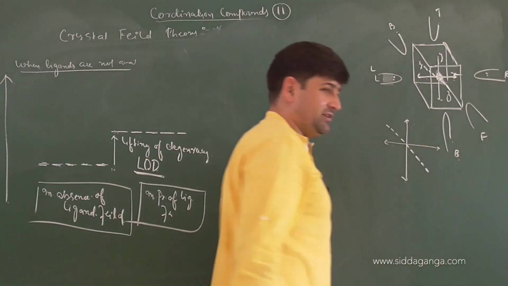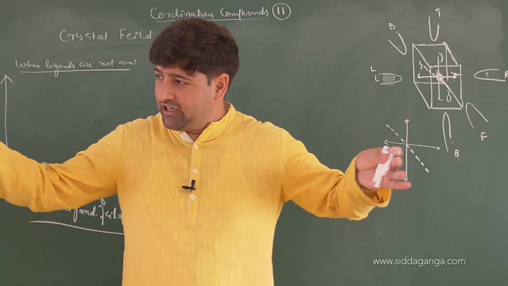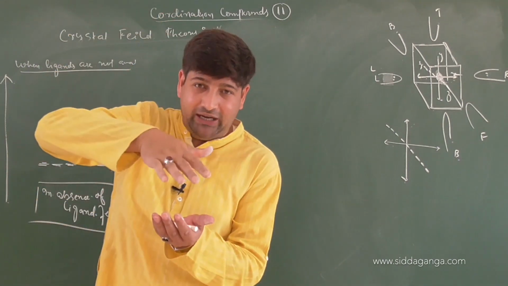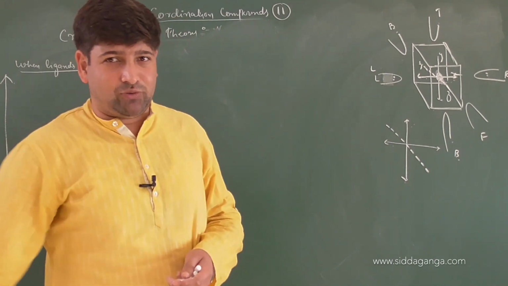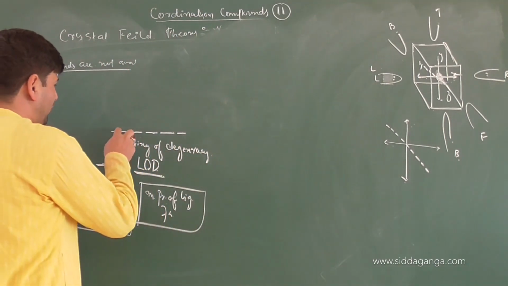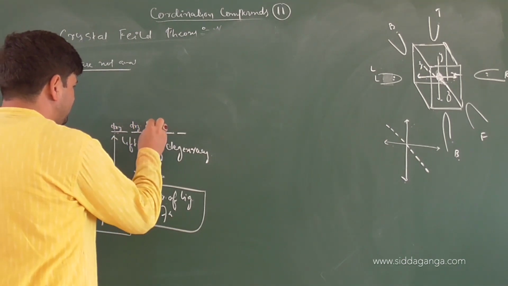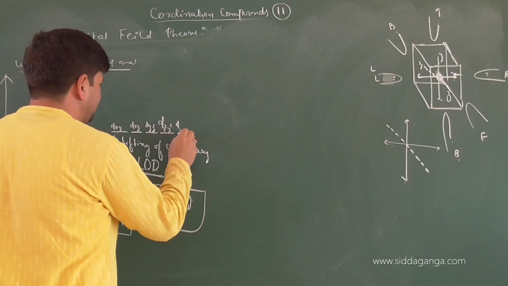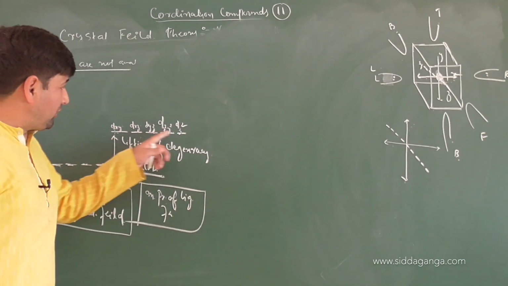Did you get the clarity here? How are the ligands approaching? Which axis is this? Ligands are approaching along the x-axis. Ligands are approaching along the y-axis. Ligands are approaching along the z-axis. Now I have a question. Now we have the orbitals here. What are the orbitals? This is dxy, this is dxz, this is dyz, this is dx²-y², and this is dz². For your representation, I'm making it clear here. So these are the 5 orbitals we have.